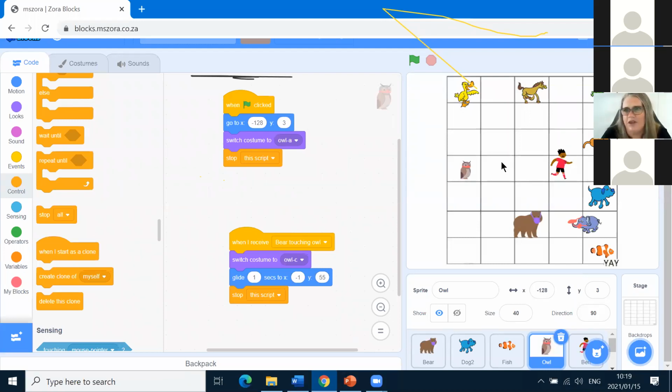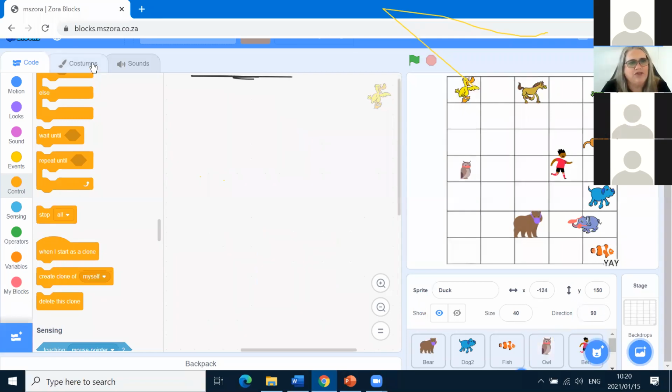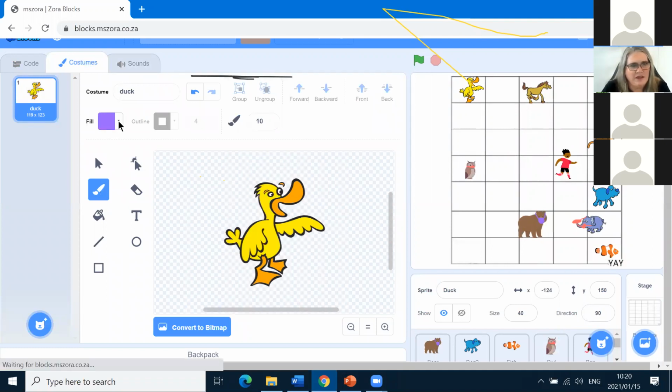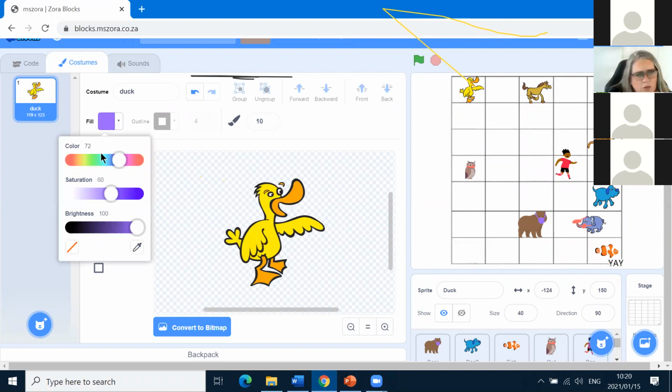Let's go to duck quickly and put a mask on duck. There's duck. We go to costumes. Click on duck. There's duck, and can you see duck doesn't have a mask on? So I'm going to click my paintbrush, because I've got my costume tab there. That's costume. We won't deal with sounds now. There's the paintbrush, and I click the paintbrush and I choose a color. Wonder what color duck would like. Maybe purple. Right, so we're going to paint.